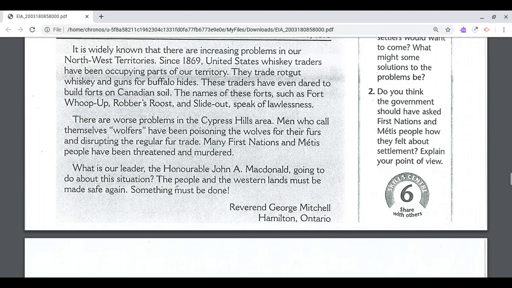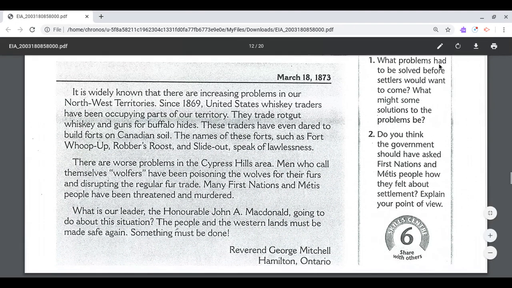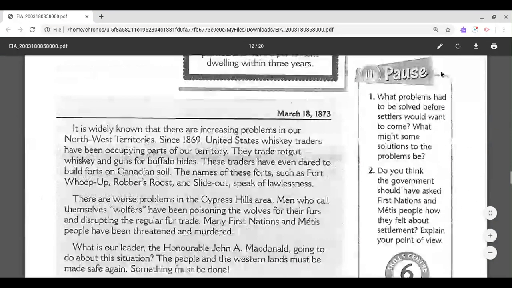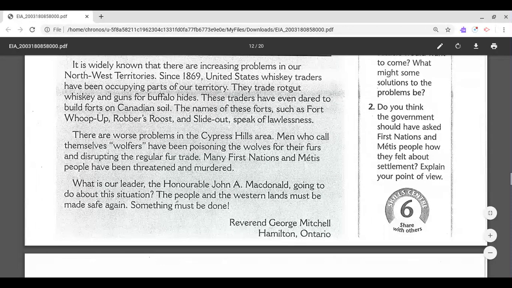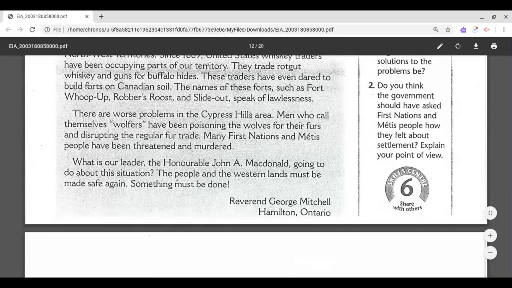Something must be done. What problems had to be solved before settlers would want to come? What might some solutions to the problems be? Number 2, do you think the government should have asked First Nations and Métis people how they felt about settlement? Explain your point of view.